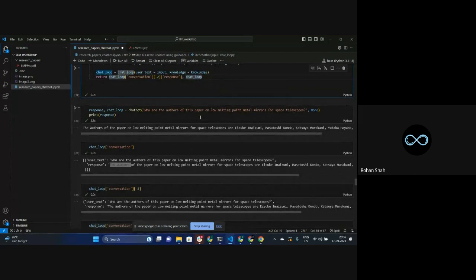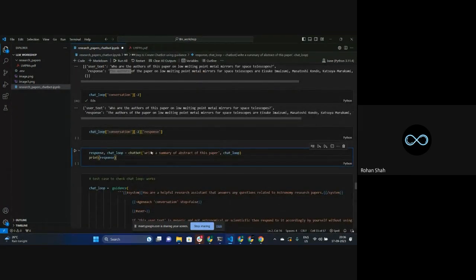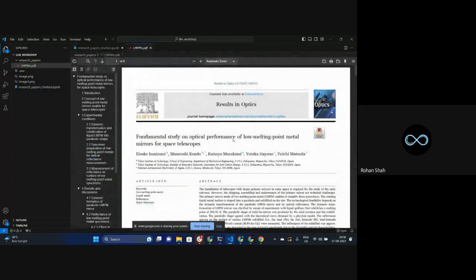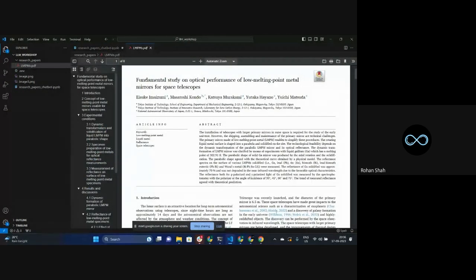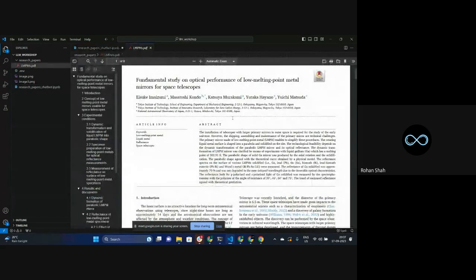Now see, you have already created a conversational AI. Now you can ask any kind of questions to it, and it will be able to answer it to you. For example, I have asked it to write a summary of the abstract of this paper. If I run this, you can read this abstract later on, and just try to see how good it is able to give the answer. You can read this whole thing at your own time, and all the information that you are seeing over here will be summarized in a specific way with respect to the abstract that is written over here.